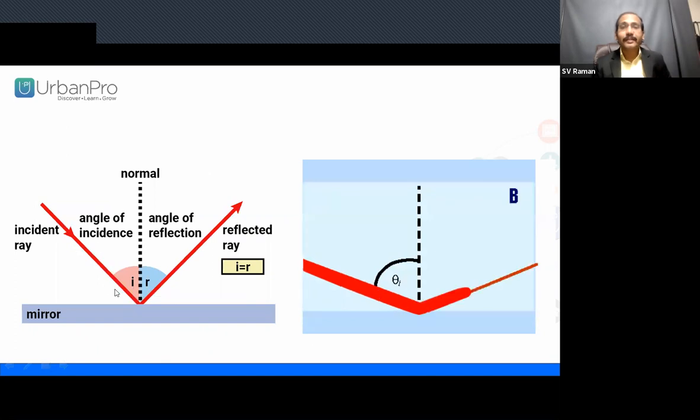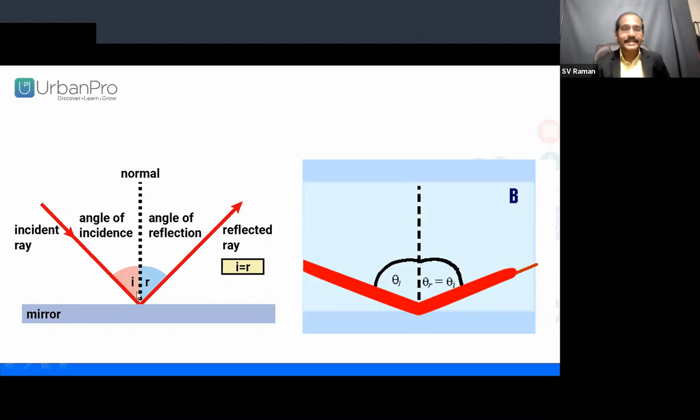Now, what are all the parts of reflection here? When a light ray is incident on a plane or smooth surface, this ray we call the incident ray. And this arrow mark indicates where the light source is coming from. The light rays are incident on a plane surface, and this point we call the point of incidence. From the point of incidence, the light ray again reflects back. This arrow mark indicates the reflected ray coming from the point of incidence.